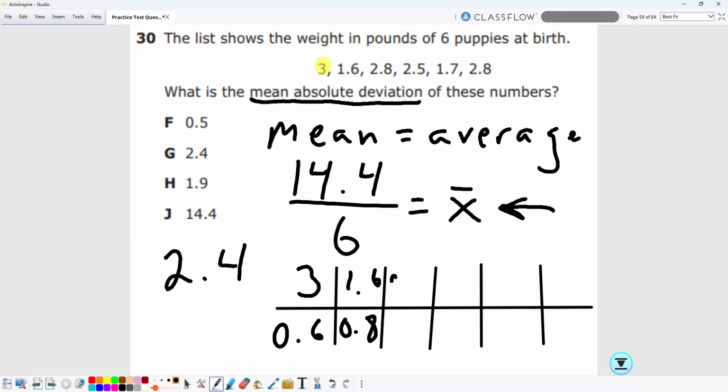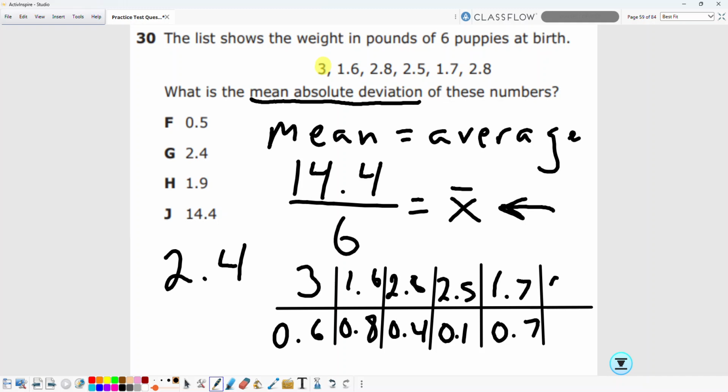For 2.8, the deviation is 0.4. For 2.5, the deviation is 0.1. For 1.7, the deviation is 0.7.